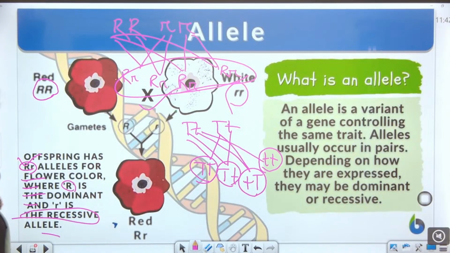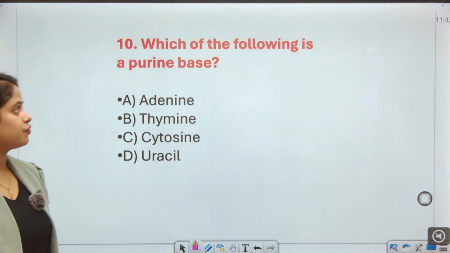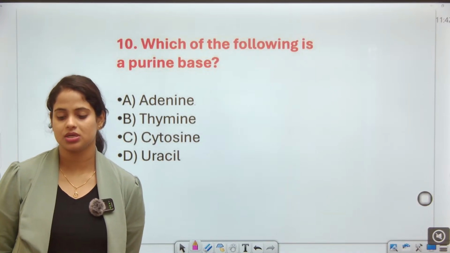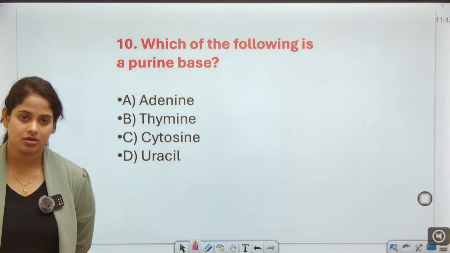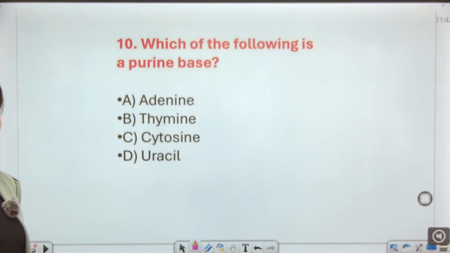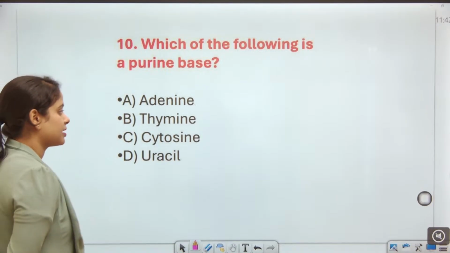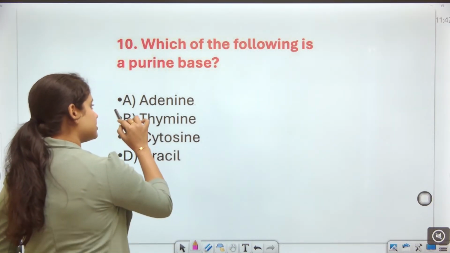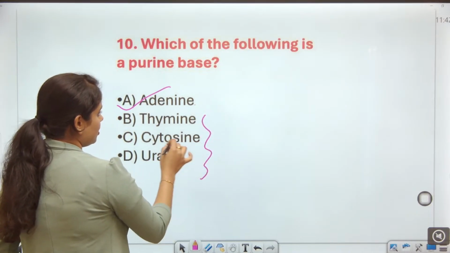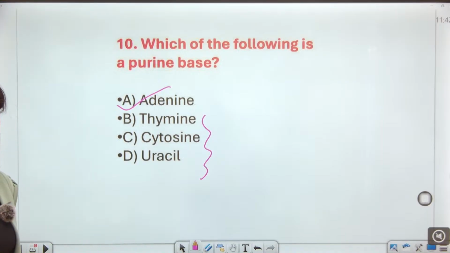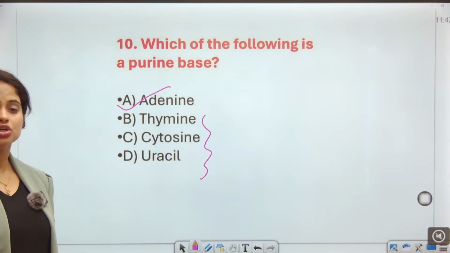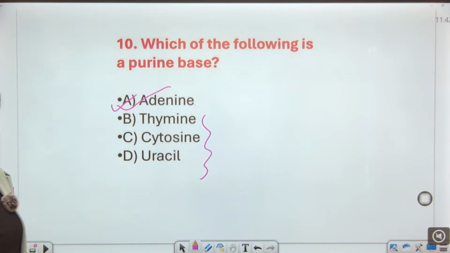Okay. Next question, see, which of the following is a purine base? Which of the following is a purine base? Adenine, thymine, cytosine or uracil? So guys, purine and pyrimidine. Among these, adenine is the only case that we can see as a purine, so the purine base we can consider as adenine.